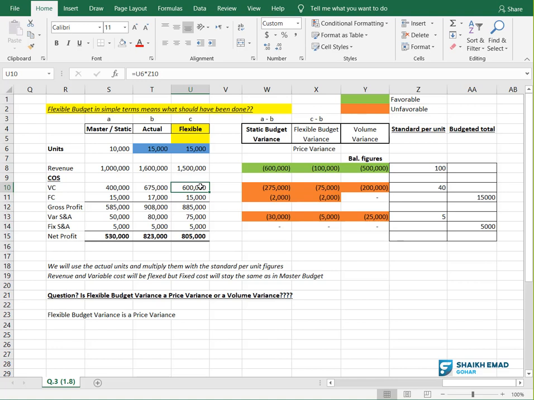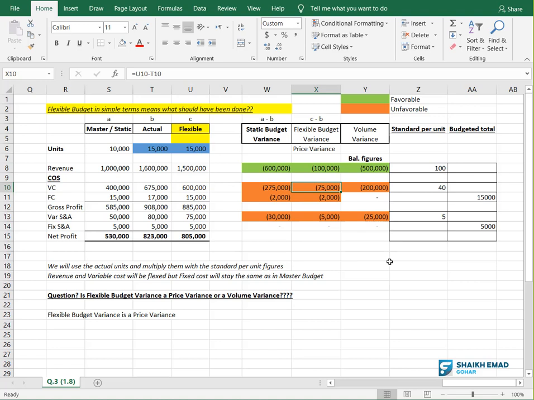Very simple. The same way I got this 1.5 million, sorry. So see, how to get this? You will multiply the 15,000, which is your base basically, with the standard variable cost per unit, which is 40. So 15,000 multiplied by 40 is how much? 600,000. Getting the story?